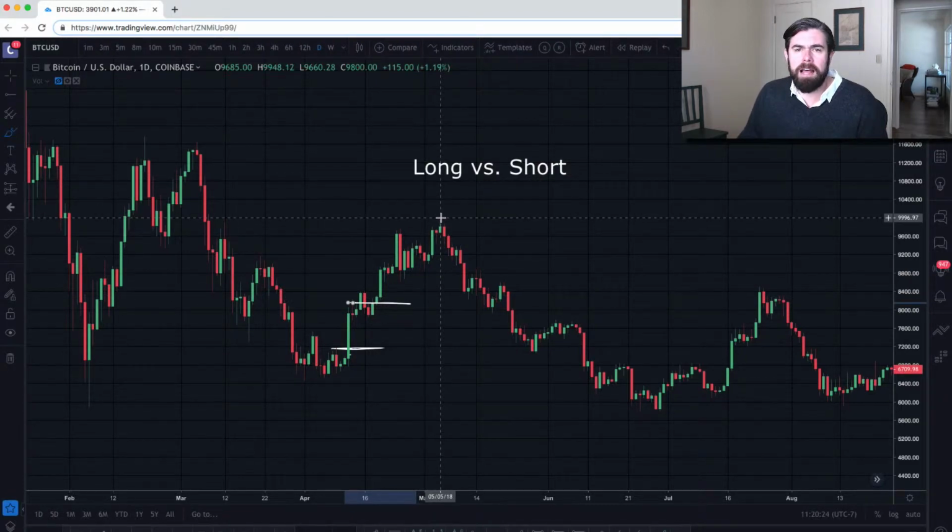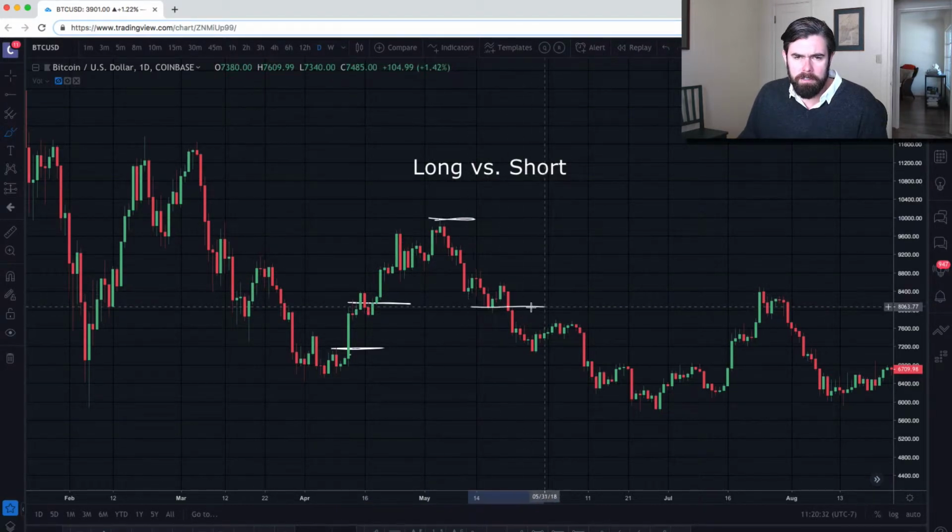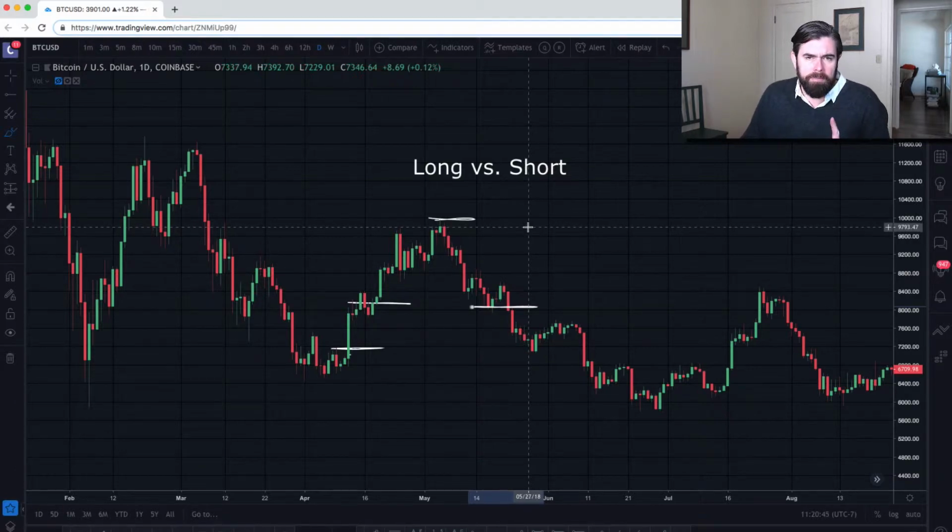Let's say, for example, $10,000 here. I expect through my technical analysis again, it's going to start at $10,000 and it's going to go down to $8,000, say, for example. So how do I do this with a short? This is where it gets a little tricky. So what I first have to do is within my exchange, I borrow 1 Bitcoin. And I borrow 1 Bitcoin because it's at $10,000 at the time I'm doing this. So I take the 1 Bitcoin and I sell that Bitcoin on the exchange for $10,000.